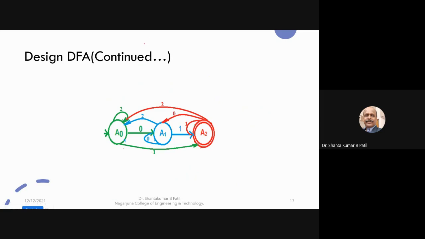Because our sigma is equal to 0, comma 1, comma 2. So input symbols, three symbols are there: 0, 1, 2. Hence, from each state you can find three outgoing transitions. One is for the 0, one is for the 1, one is for the 2. This type of machine we can call a deterministic finite automata. By making use of this basic concept, we are going to design the deterministic finite automata.